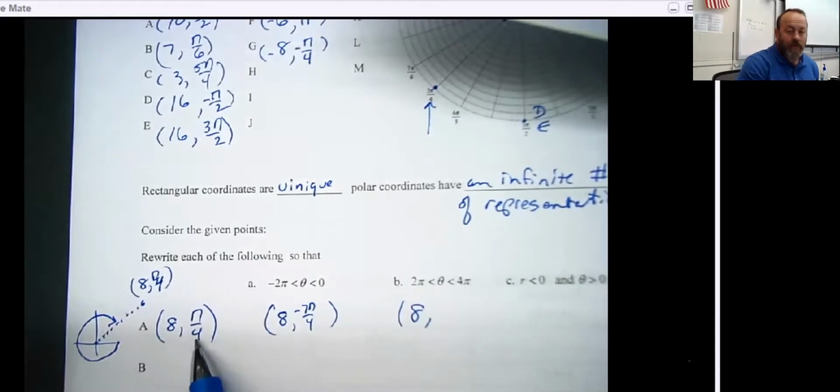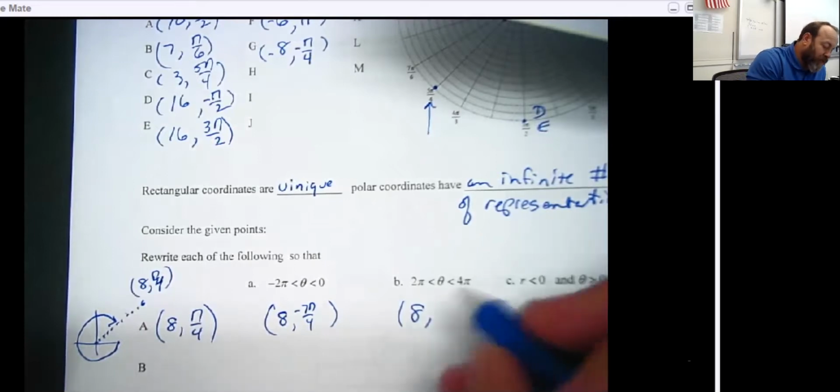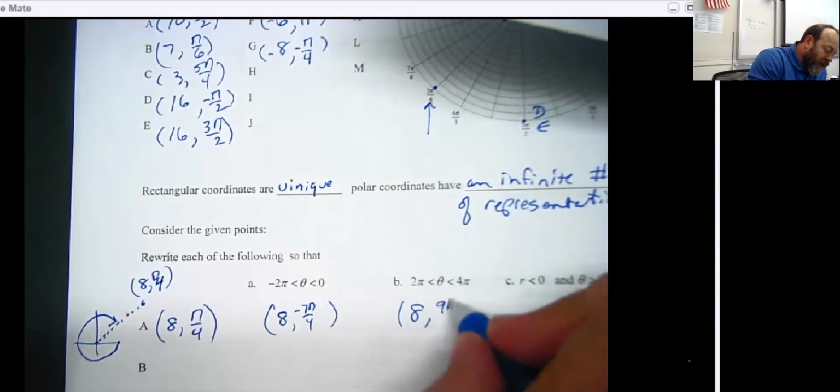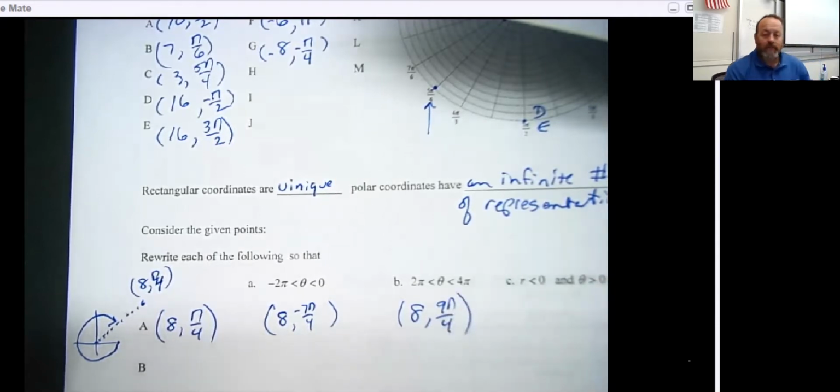Somebody else might have said, hey, I'm going to go to 8, but I'm going to pick the same angle by rotating an extra circle. So again, let's go ahead and add 2 pi to this one. And again, 2 pi would be 8 pi over 4. So that's going to be at 9 pi over 4. And so each of these, they look different, but they should describe the same place that we